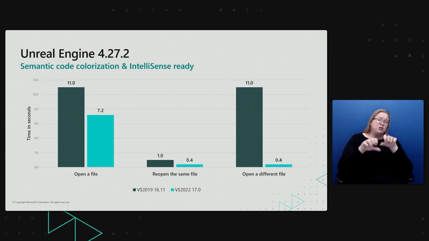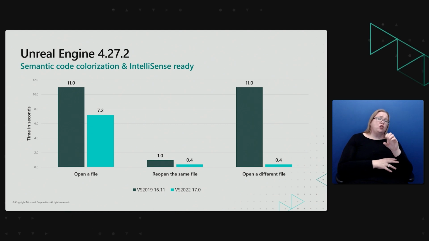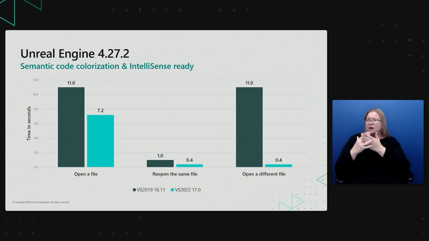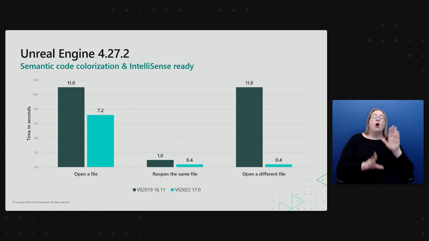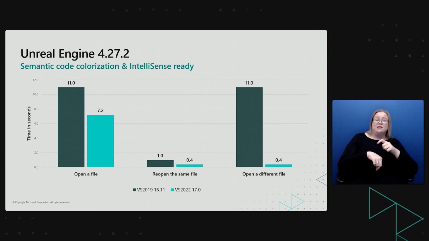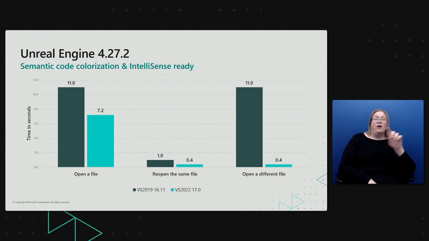Previously, the time it took semantic colorization to show up and IntelliSense to be ready was the same for opening the first file and any subsequent files. In the newest version of Visual Studio, opening both the first file and any subsequent files is now drastically faster for colorization and IntelliSense ready. In addition, non-Unreal Engine C++ IntelliSense ready times were improved by a factor of 1.5x. This change will benefit those of you who use C++ IntelliSense.